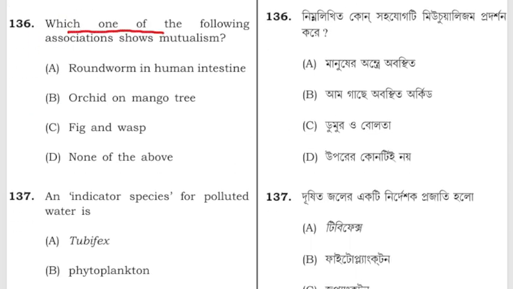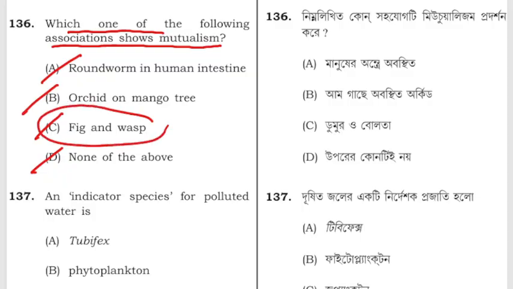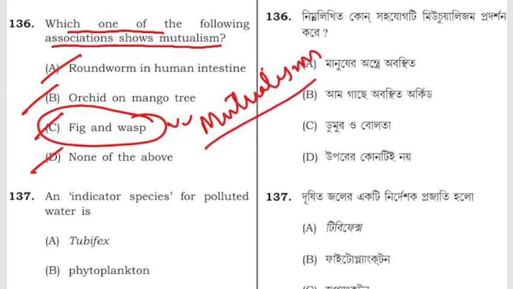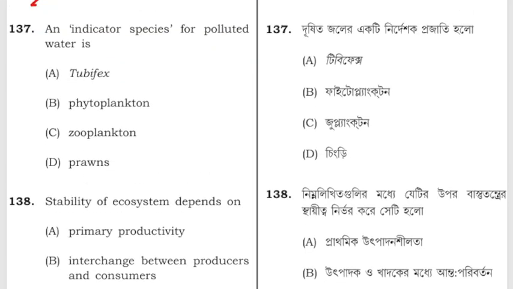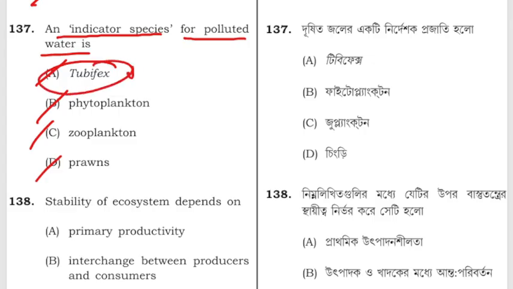Which of the following association shows mutualism? Roundworm in human intestine, orchid on mango tree, fig and wasps or D, none of the above. Among them, fig and wasps exhibit mutualism. An indicator species for polluted water is Tubifex, phytoplankton, zooplankton and prawns. The correct answer is Tubifex. It is an example of indicator species of water pollution.